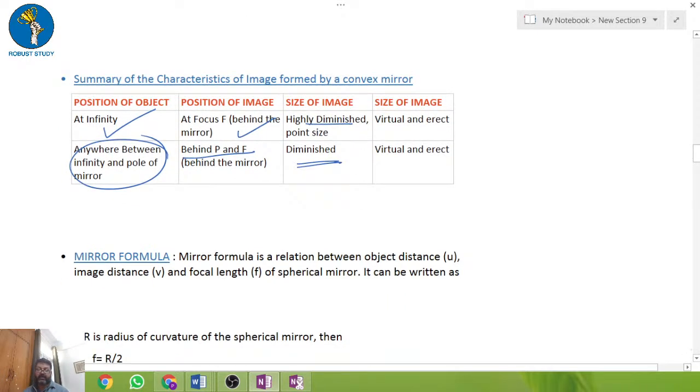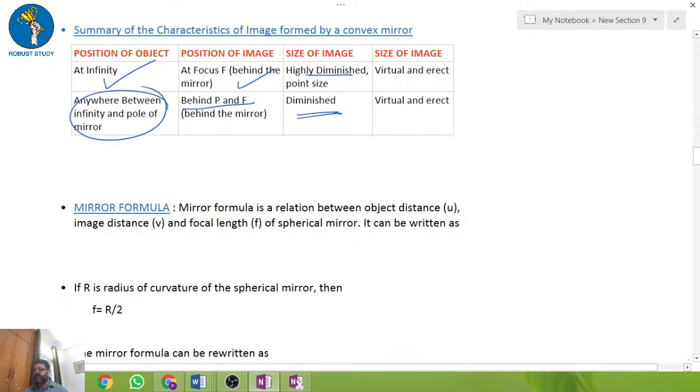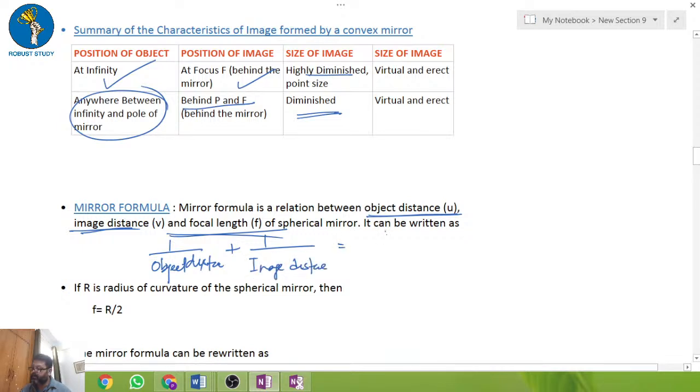Now another very important point is the mirror formula. Sorry, not the lens formula. It is the relation between the object distance, image distance, and the focal length. Suppose the object distance is u, the image distance is v, and the focal length is f. Then 1 by object distance plus 1 by image distance is equal to 1 by focal length.